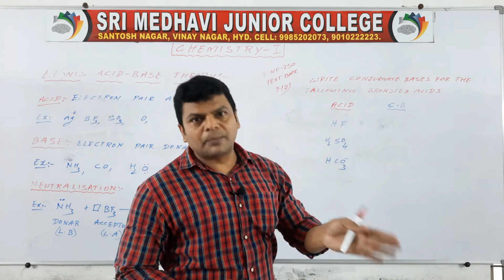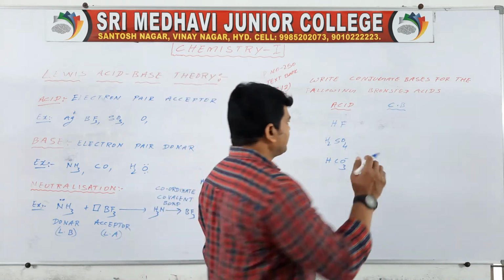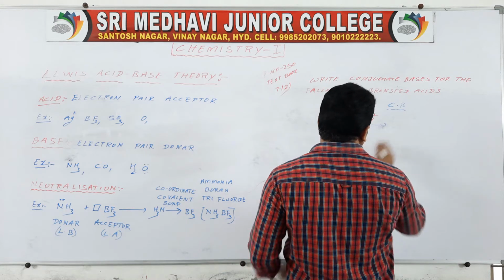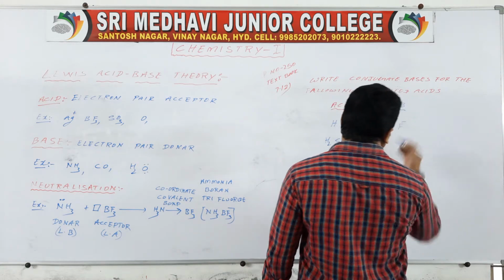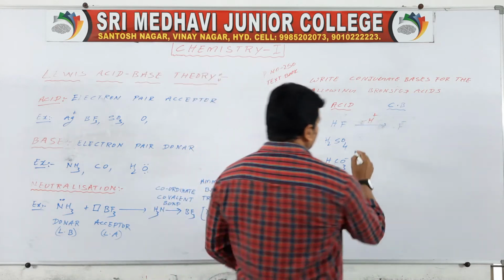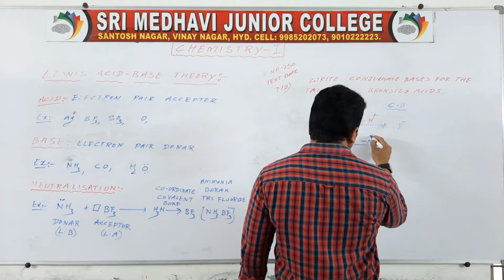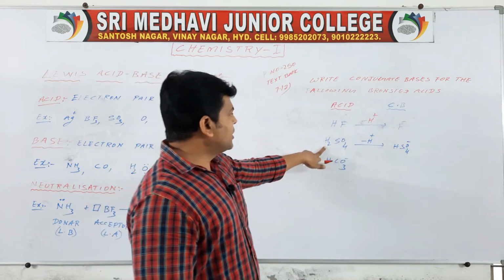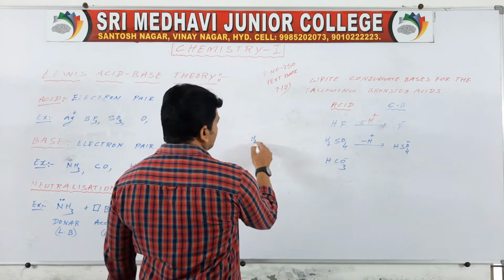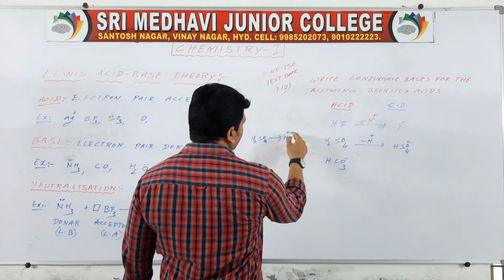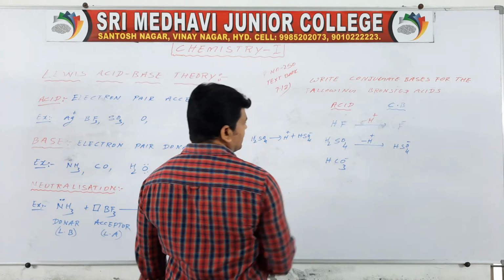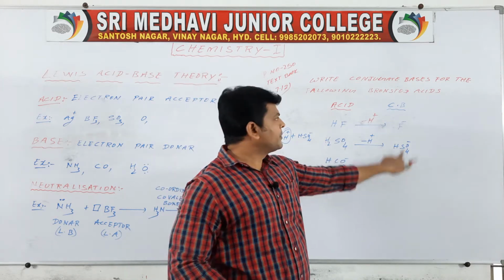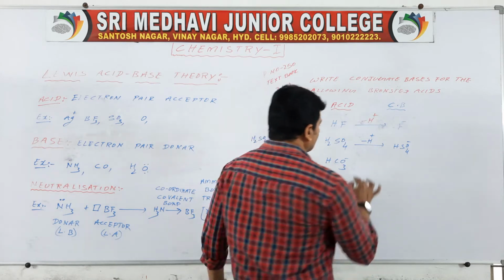We have to remove a proton. Proton means H plus, so it gives rise to minus H plus. If it is F minus, then minus H plus gives HSO4 minus. So H2SO4 can be divided into H plus plus HSO4 minus. If you remove H plus, HSO4 minus is formed. It is the conjugate base.